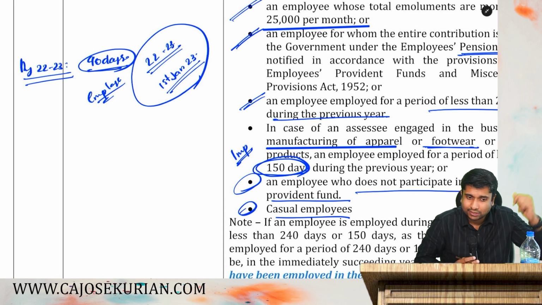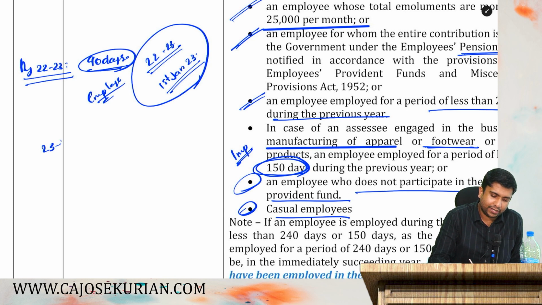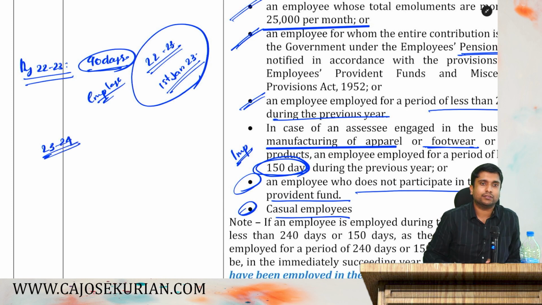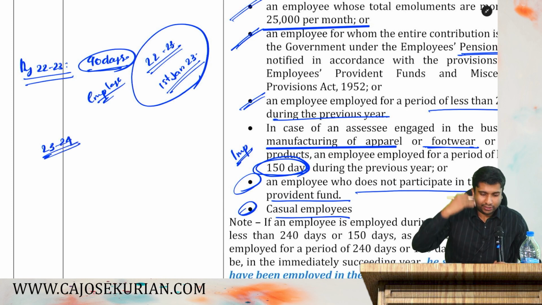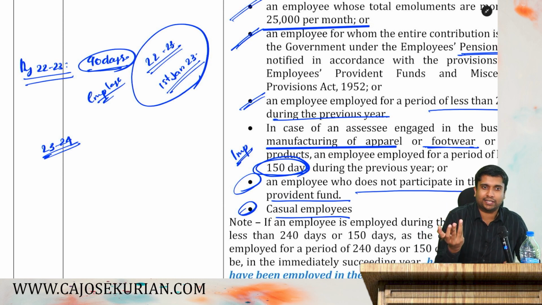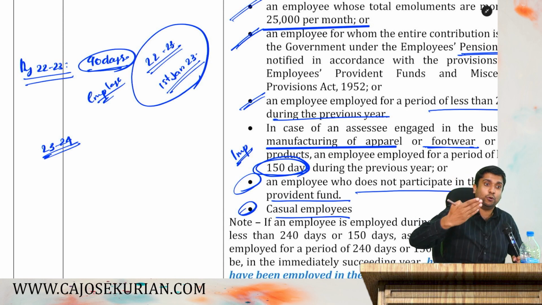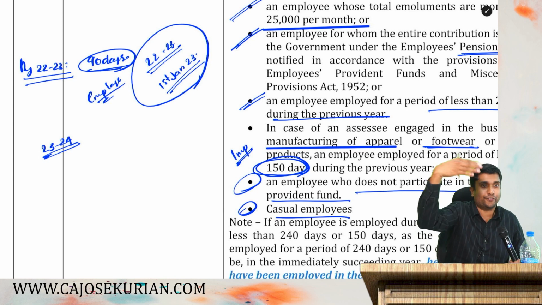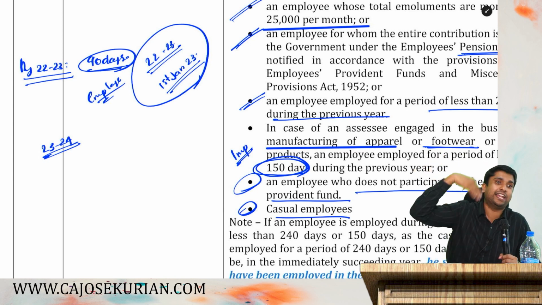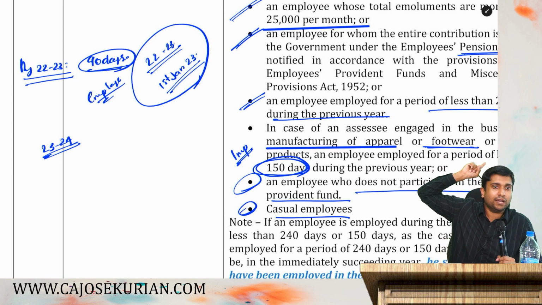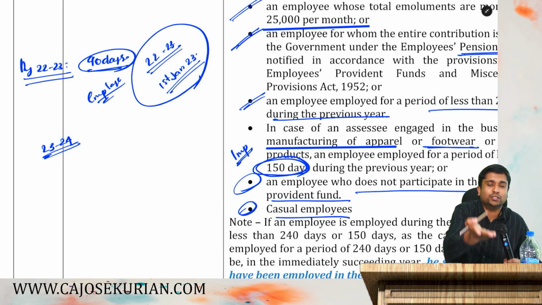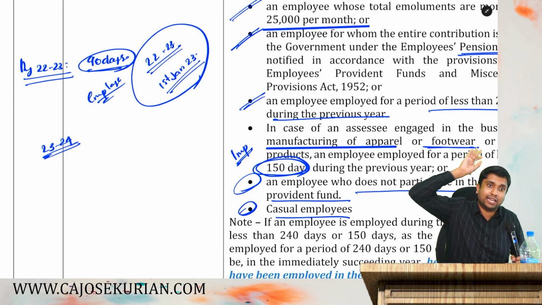Are you all listening? Say in 23-24, he is not an additional employee. In 23-24, he may be employed for more than 240 days, but you cannot call him an additional employee. Why? Because you have appointed him last year. This is an issue because every employee who is employed after the 240 days or 150 days will not be an additional employee next year because you have appointed him last year. Last year he was not an additional employee, so you cannot claim 80JJAA last year and this year.